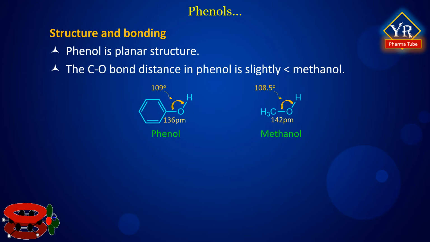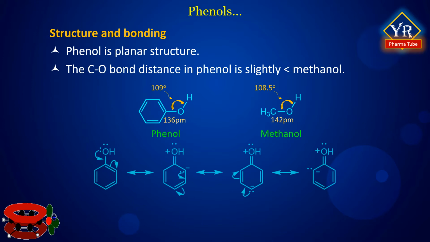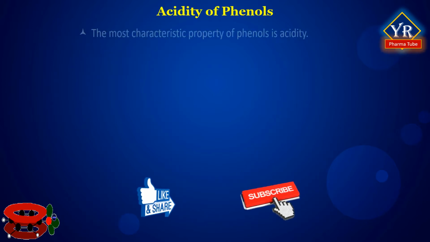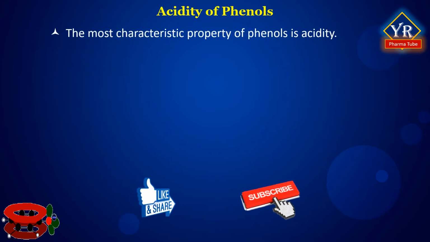In resonance terms, the shorter carbon-oxygen bond distance in phenol is attributed to the partial double bond character that results from conjugation of the unshared electron pair of oxygen with the aromatic ring. The most stable Lewis structure of a phenol and its dipolar resonance contributors have been illustrated in this figure. Acidity of phenols. The most characteristic property of phenols is their acidity.